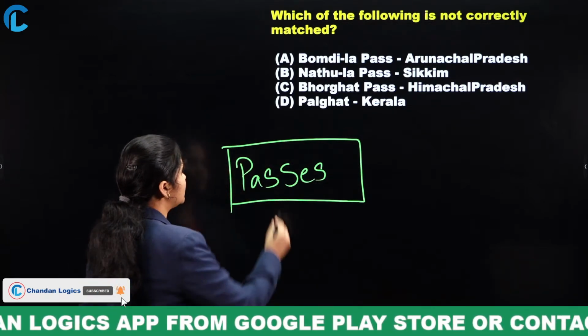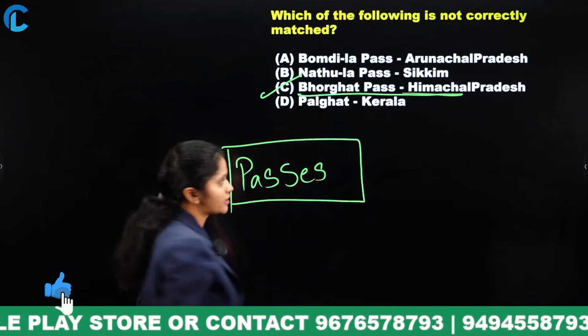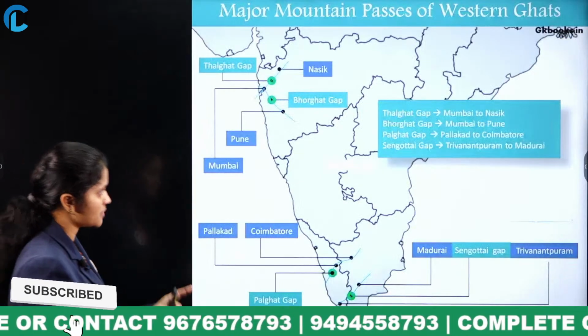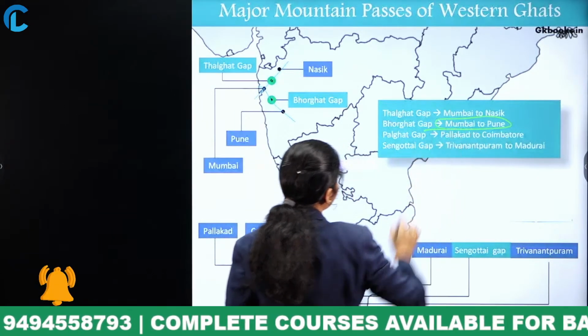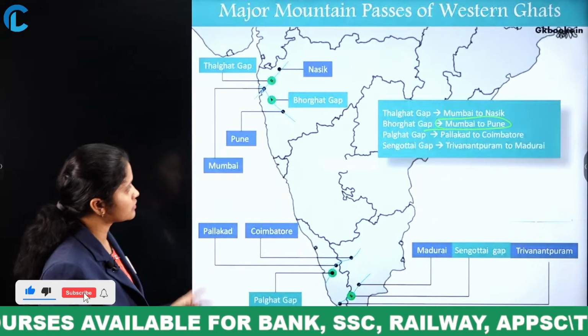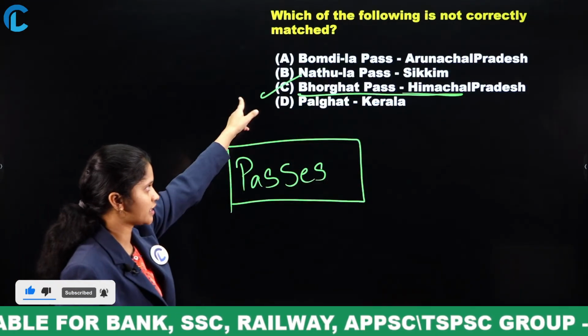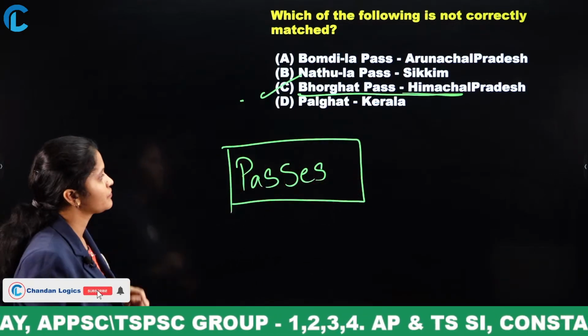Very good. Option C is incorrectly matched. Borghat Pass is not in Himachal Pradesh, actually it is in Maharashtra, that is the Borghat Gap, which is from Mumbai to Pune. And Palghat is from Palakkad to Coimbatore, that is in Kerala. All the other passes were correct except Borghat, which was incorrectly matched.